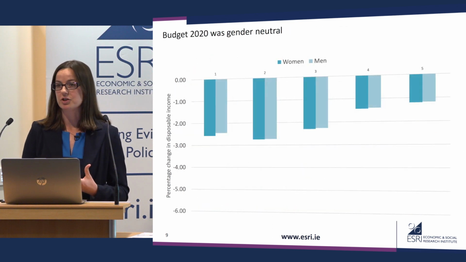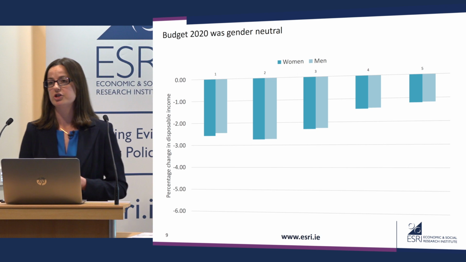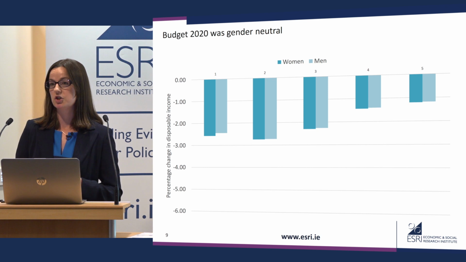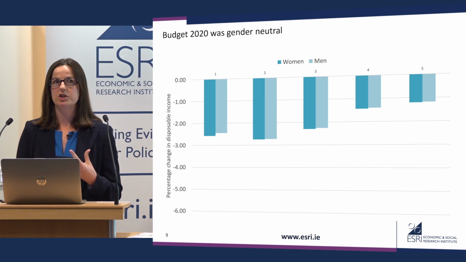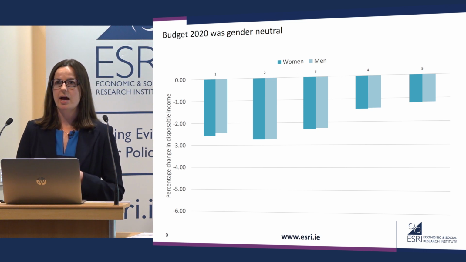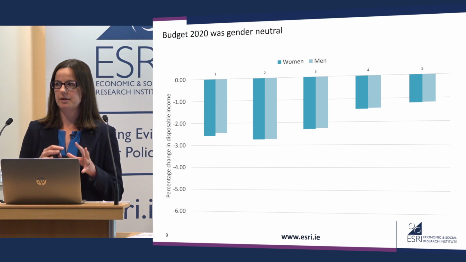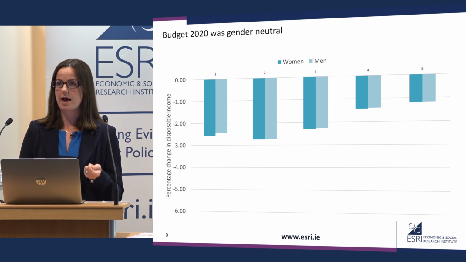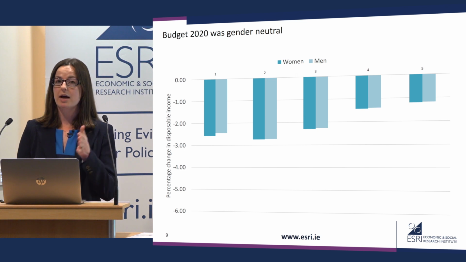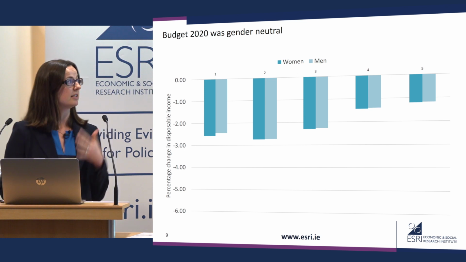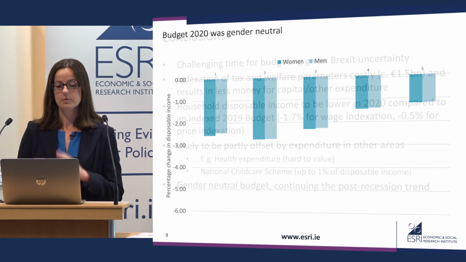Okay, and then the last piece of good news is that Budget 2020 was gender neutral, largely. The government, in its programme for government, committed to equality budgeting, which is a process which tries to minimise the gender differential of any budgetary action. And work we did here at the ESRI showed that the recessionary budgets in particular were distinctly not gender neutral, so women tended to lose out by more than men because of policies enacted in successive budgets. But after the recession, the tendency has been for budgets to be relatively gender neutral, and this tendency has continued this year. So I'm going to wrap up there.